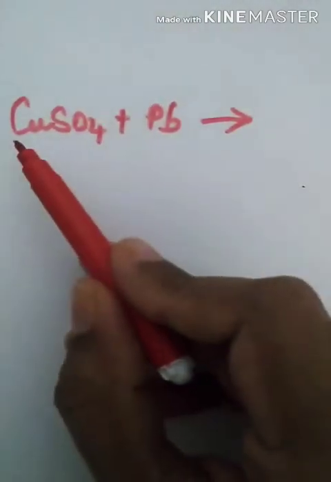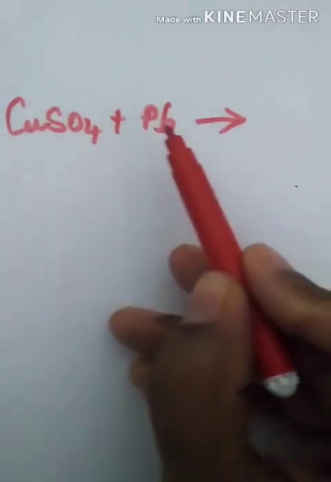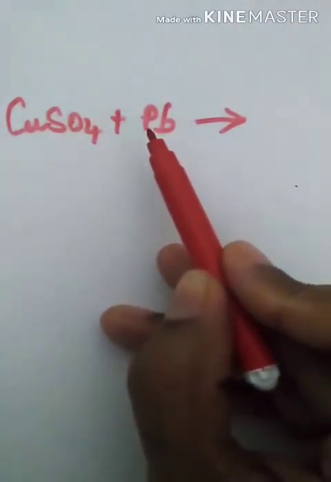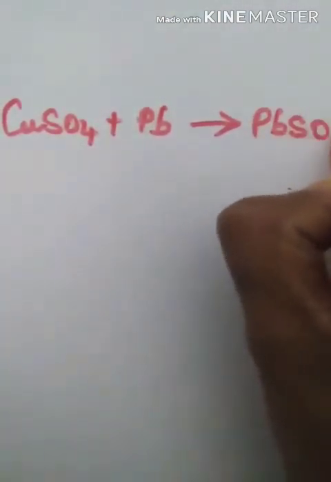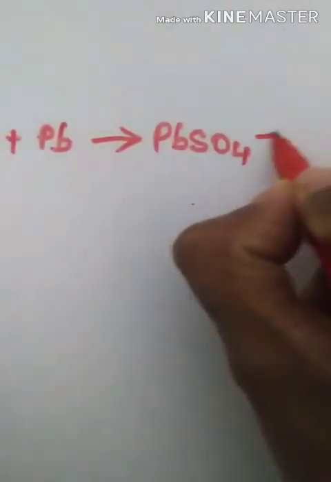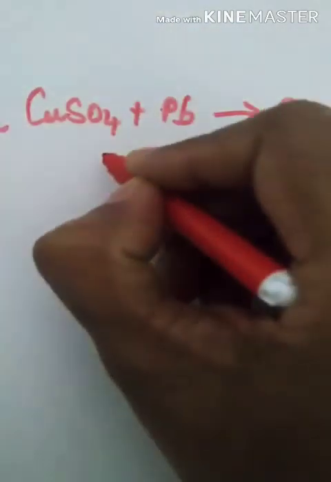Lead is the more reactive element, so it will displace the ion. And then we get the product as PbSO4 plus Cu. This type of reaction is called a displacement reaction.